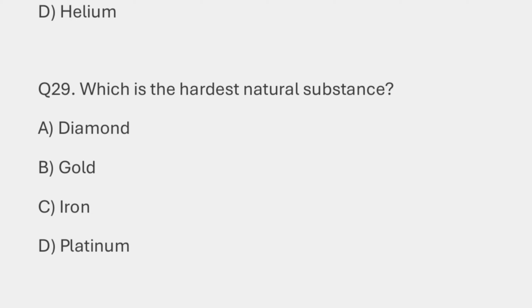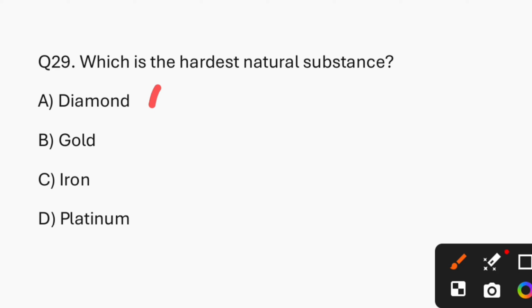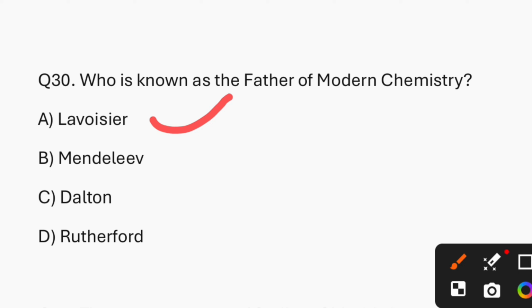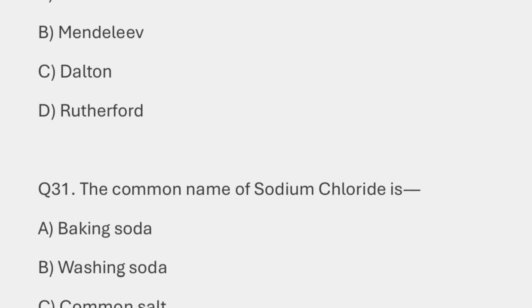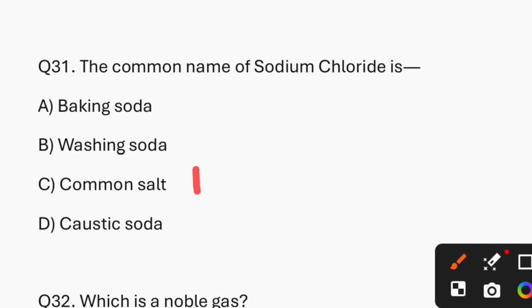Question number 29. Which is the hardest natural substance? So the answer is option A, that is diamond. Question number 30. Who is known as the father of modern chemistry? So the answer is option A, that is Lavoisier. Question number 31. The common name of sodium chloride is. So the answer is option C, that is common salt.